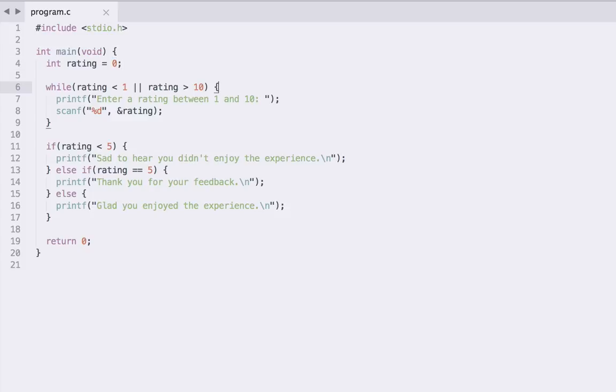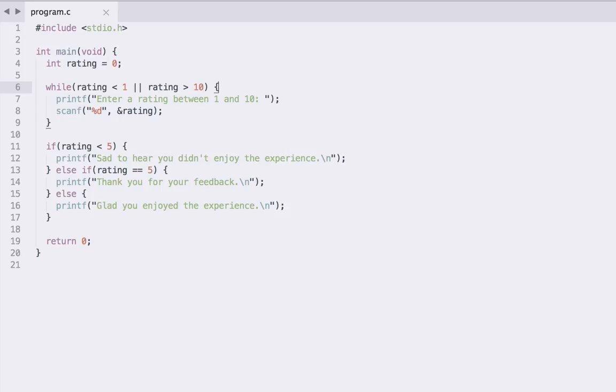Now when we hit the loop the first time, we can guarantee this condition is going to be true because rating is going to be less than 1, because 0 is less than 1. And so we're going to hit this code in here, which prompts the user for some input and then takes that input from the user and places it in the rating variable. Now, when we hit this closing curly brace at the bottom here, because we're inside of a while loop, we spring back to the top here and we reevaluate this top condition.